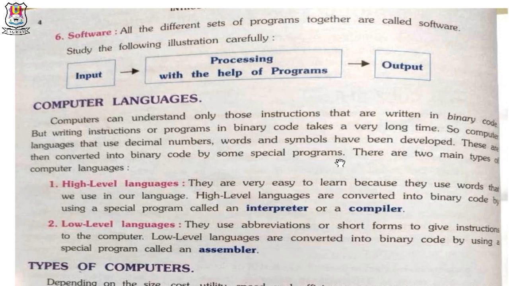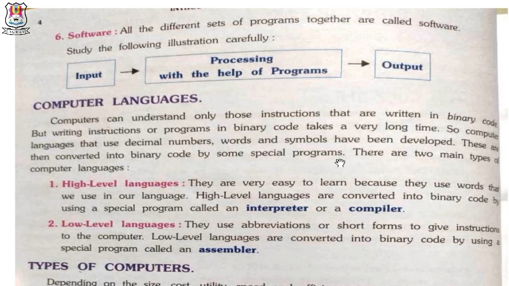Now we see computer languages. Computers can understand only those instructions that are written in binary code, but writing instructions or programs in binary code takes a very long time. So computer languages that use decimal numbers, words and symbols have been developed. These are then converted into binary code by some special programs.